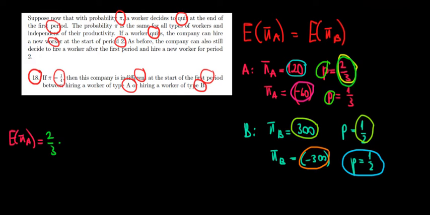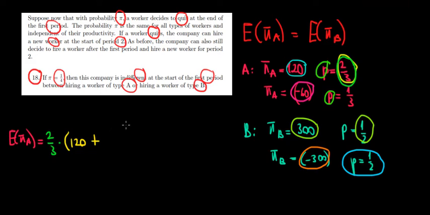Now what would be the expected profit over here? We could get 120 in the first period, but there is a probability that the worker will quit and we will have to change, right? So there is a probability P that the worker is quitting.